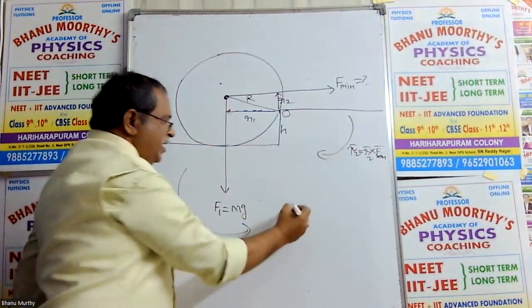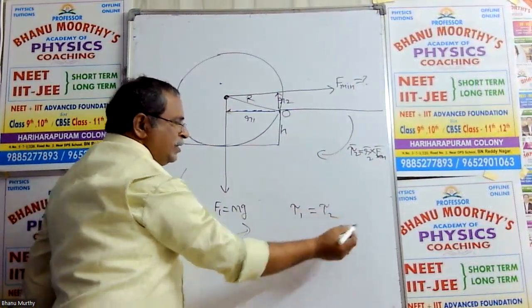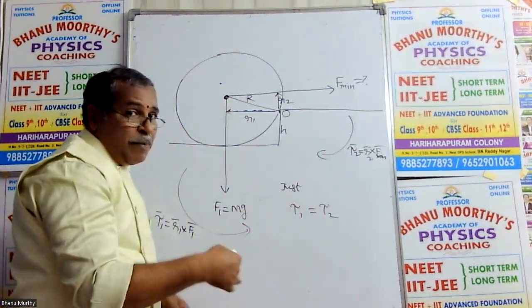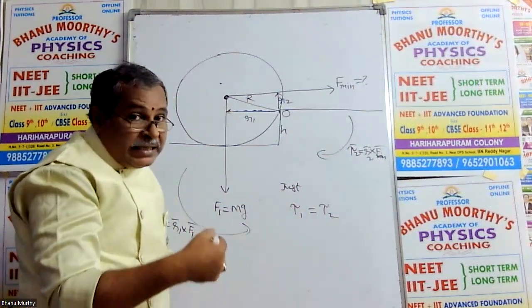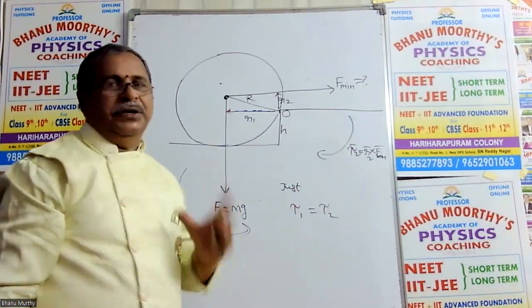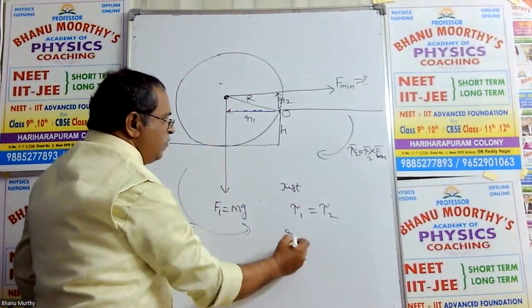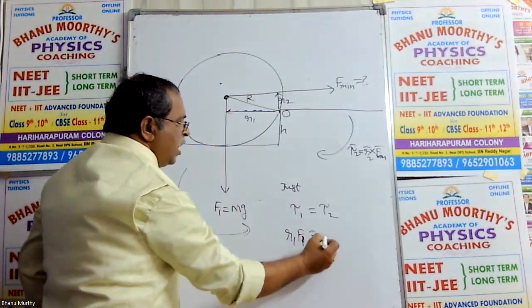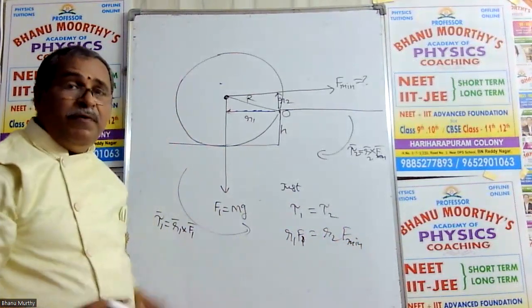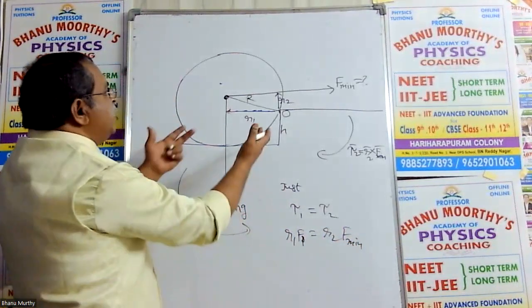That's all. So my dear students, tau 1 equals tau 2. Balancing condition just means equilibrium condition. So tau 1 equals R1 F1 equals R2 into F minimum. My students, he is asking for the minimum force required.